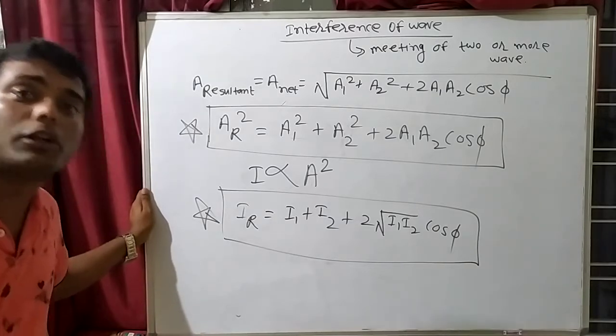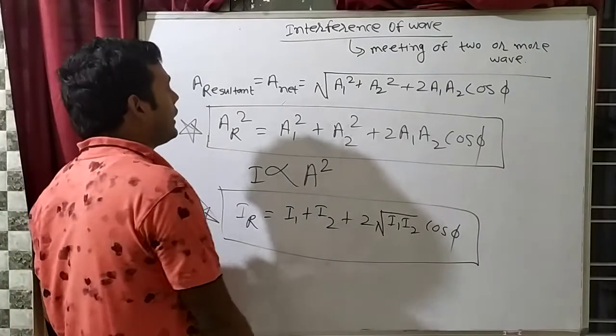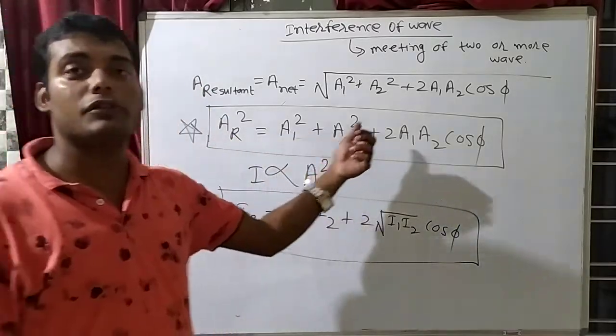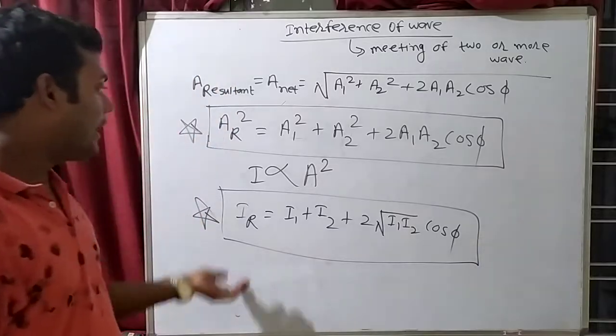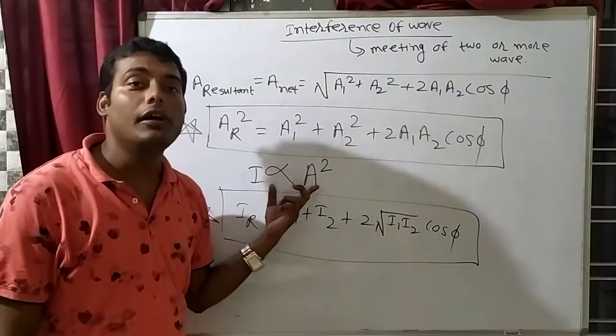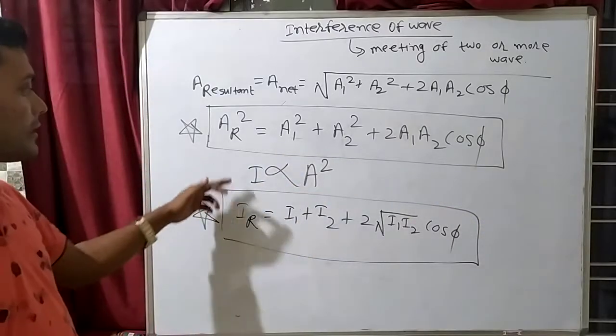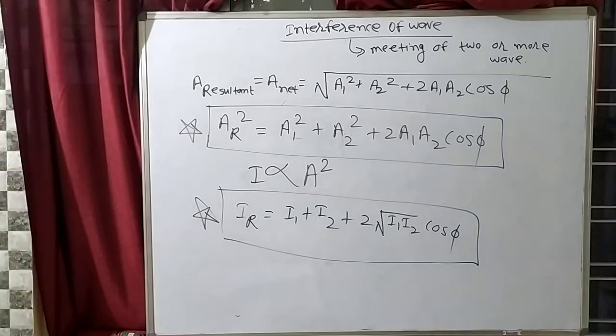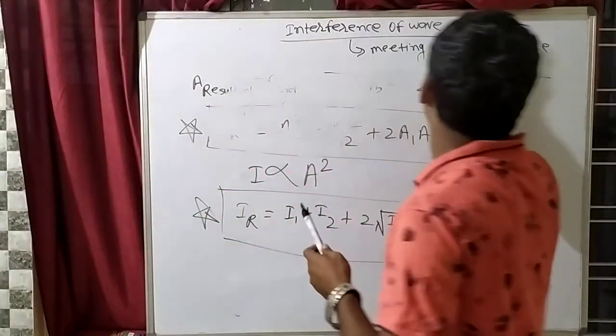One formula is phi is equal to 2 pi by lambda delta x, that is important. Other formula is resultant amplitude ka square is equal to a1 square plus a2 square plus 2a1 a2 cos phi. And the next formula that we are getting from this, that intensity is directly proportional to amplitude ka square. That means I resultant is equal to I1 plus I2 plus 2 into root I1 I2 cos phi. So all these formulas you have to understand. Then you can solve the numerical questions.